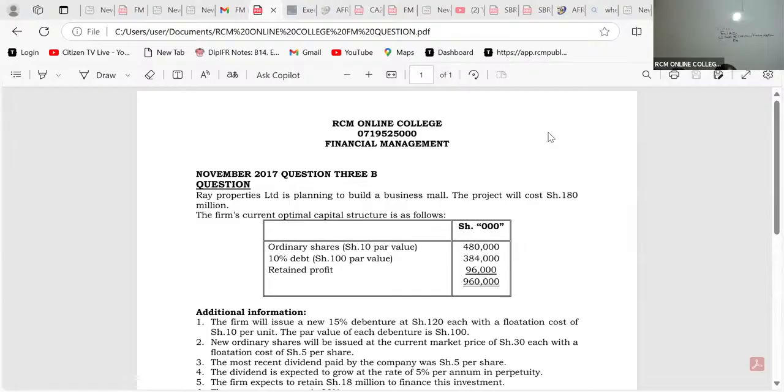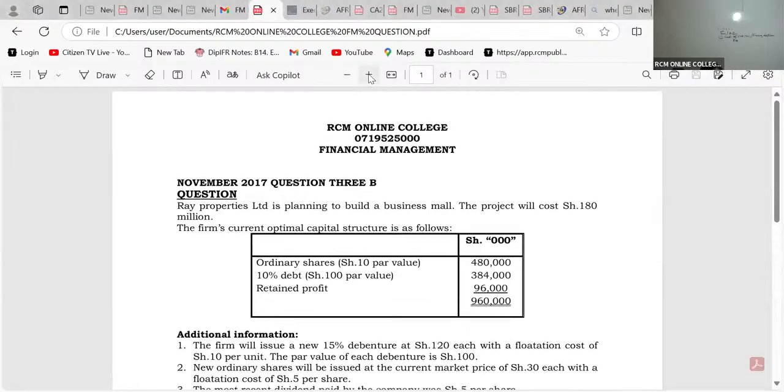So, ladies and gentlemen, what are we told here? All of us will be able to benefit, even if you are doing financial management or advanced financial management. This class is for all of us. It's quite an old question. Old is gold, always. November 2017, question number 3B.